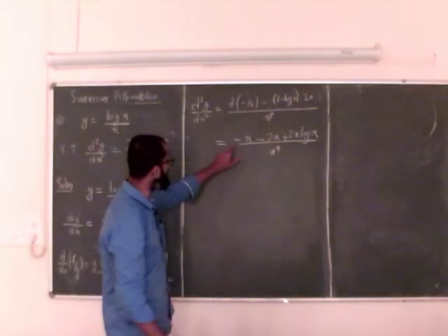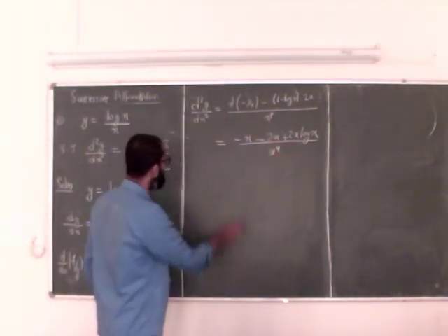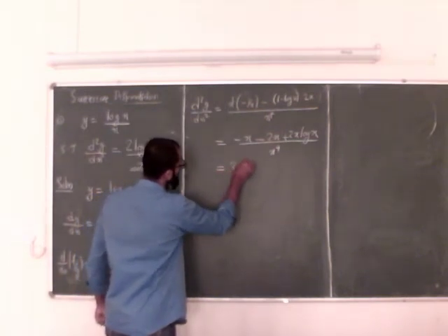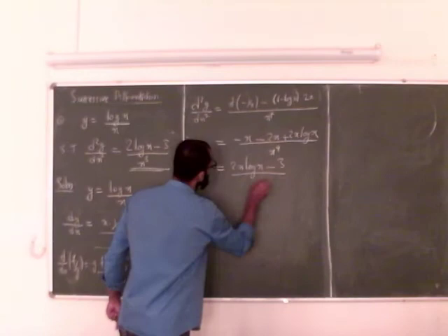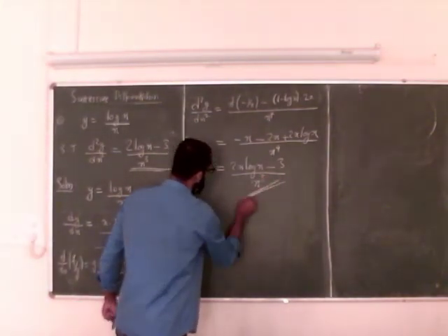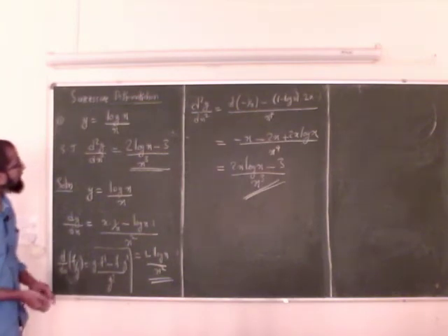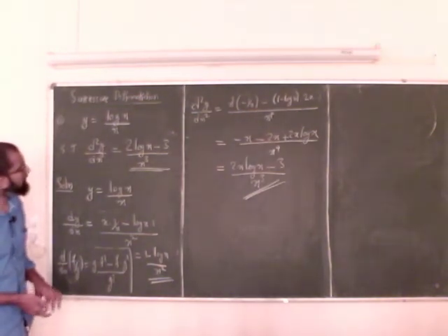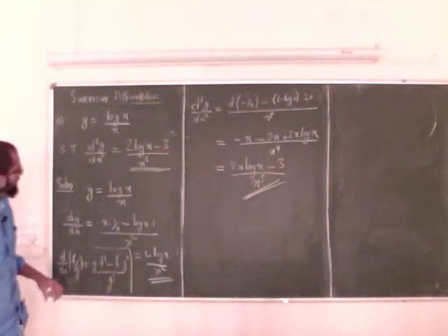So this is minus 3x plus 2x log x, x will cancel, over x power 3. So this is equal to 2 log x minus 3 over x cube. So I am getting whatever I needed: d square y over dx square is equal to 2 log x minus 3 over x cube. So let us do another problem.